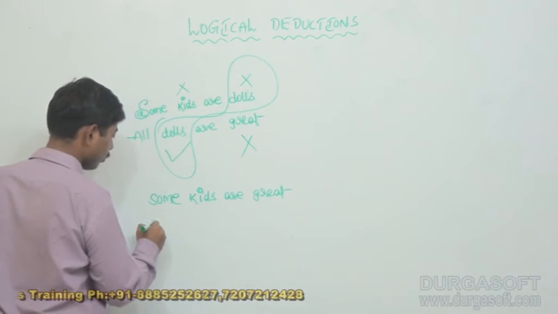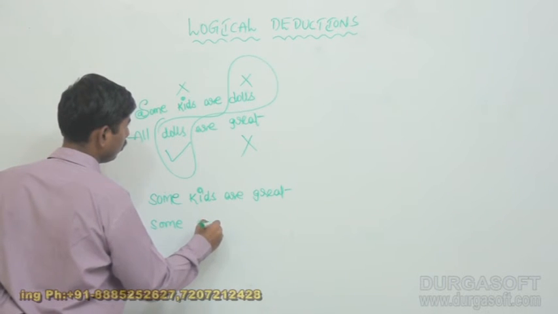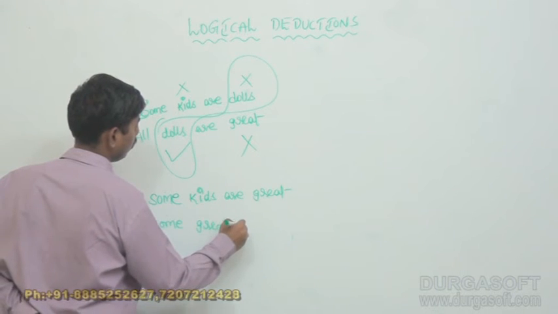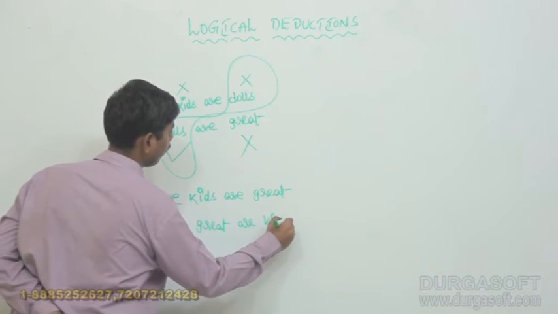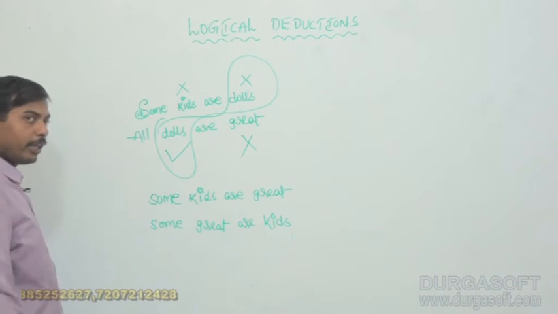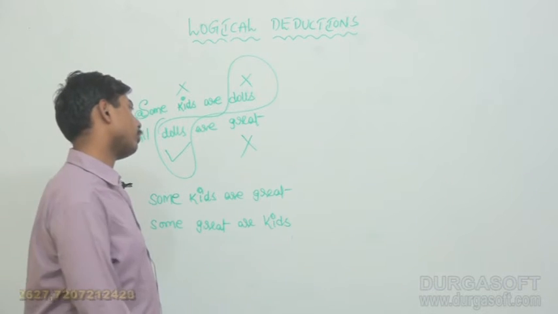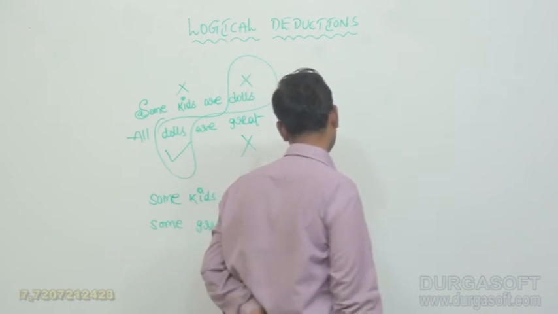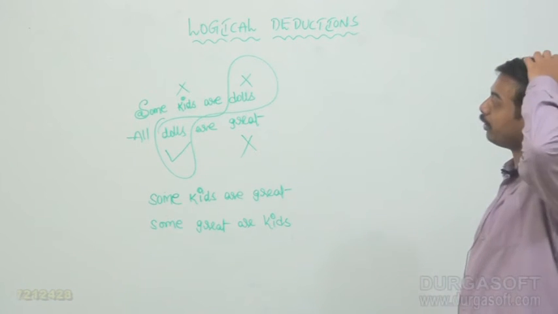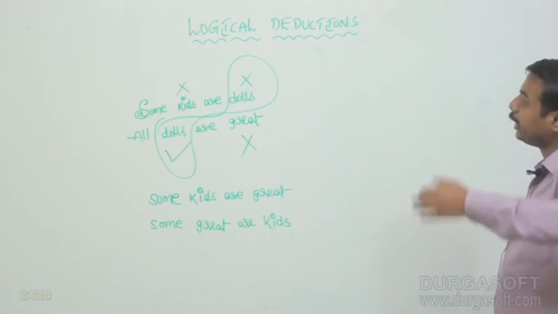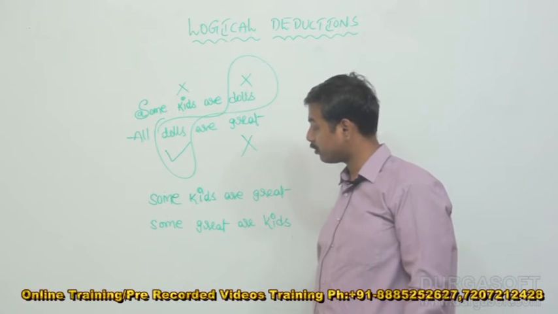Next one, some great are kids. Some kids are great. Next conclusion, some great are kids. These two conclusions are the only ones possible for us to draw here, by using the remaining words, after eliminating the middle term from the given statements.